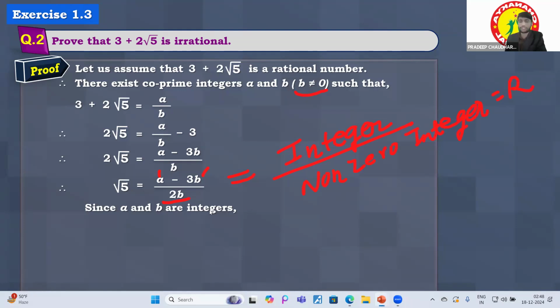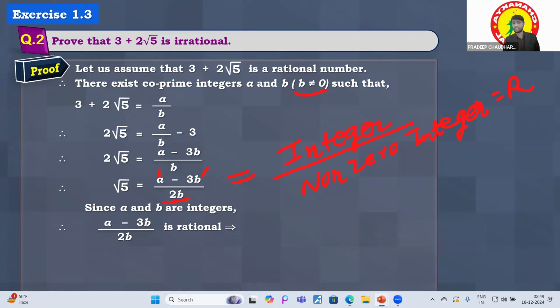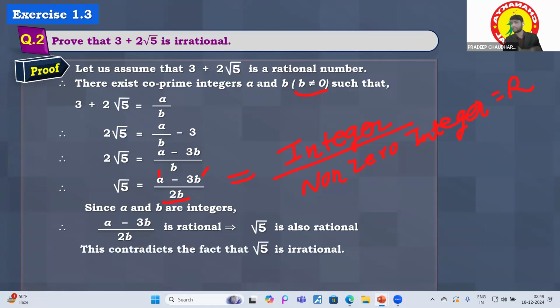So if this is the irrational number, then root 5 will be equal to the rational. So if root 5 is rational, how can we say root 5 is rational? We have already proved that root 5 is irrational. So if (a minus 3b) upon 2b is rational, it simply means root 5 is also rational. This contradicts the fact that root 5 is irrational.